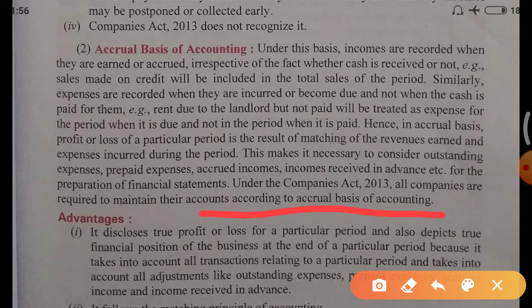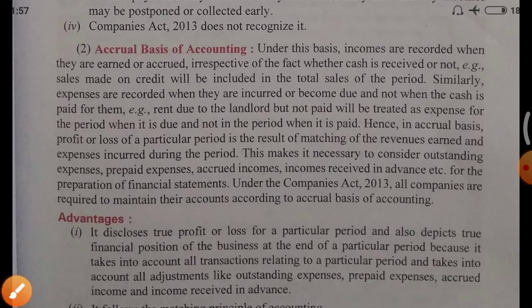Companies Act recognizes only accrual basis of accounting. It does not require cash basis. You can understand from your practical knowledge also that cash basis is not suitable. It is suitable only for professionals or those enterprises doing their transactions in cash. But for a normal shopkeeper, for a normal business enterprise where transactions are in both forms, cash also and credit also, cash basis is not a suitable way.